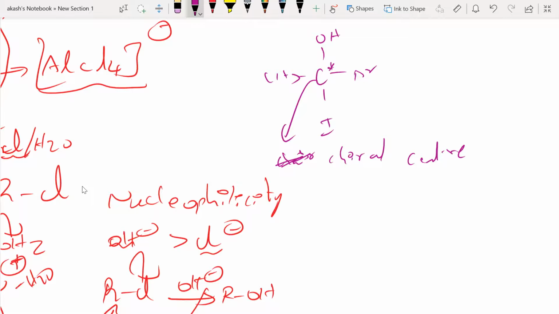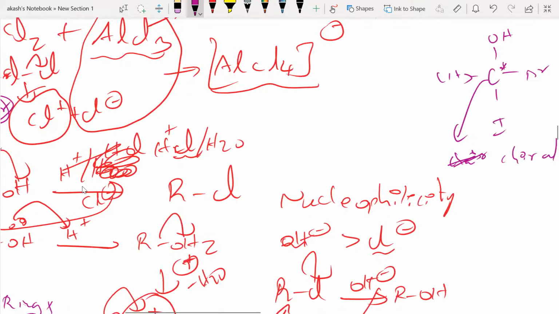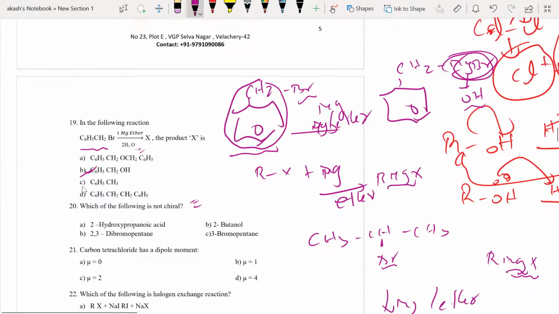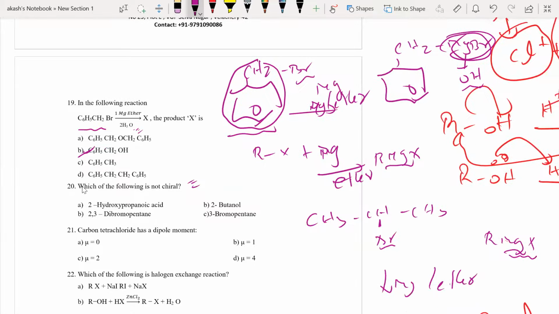So in this question, what they're asking is, which of the following is not chiral? It means one of them is not going to have a carbon with four different groups. So for that, obviously, you have to draw these structures, then only you understand. Just by looking at the name, you will not be able to tell.